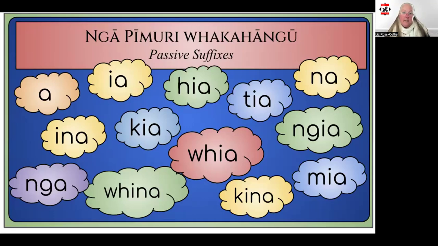Here are the 13 suffixes again. I've made a video dedicated just to this topic, so if you want to learn more about these, please check out the video about whakahāngu.